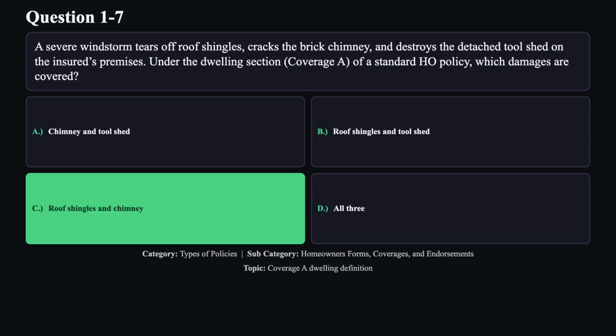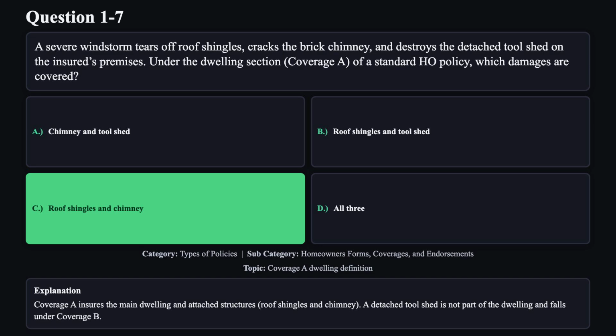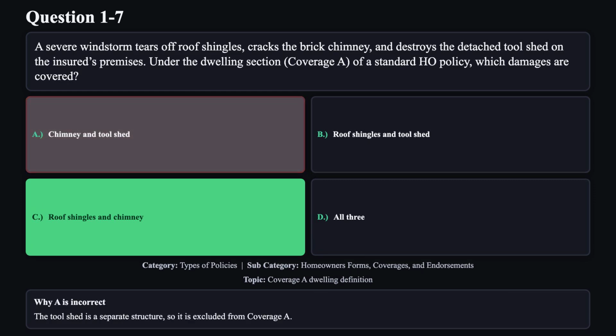The correct answer is C. Coverage A insures the main dwelling and attached structures, roof shingles and chimney. A detached tool shed is not part of the dwelling and falls under Coverage B. Reason A is not correct. The tool shed is a separate structure, so it is excluded from Coverage A.